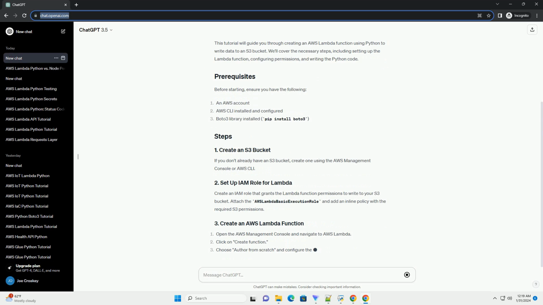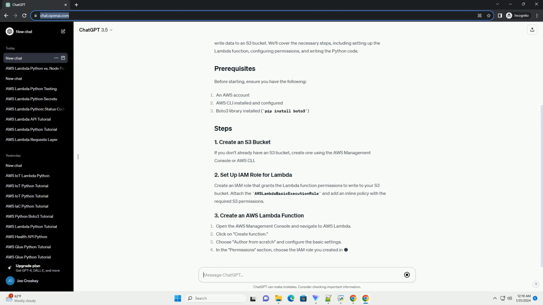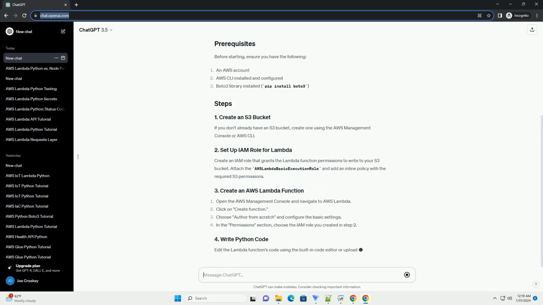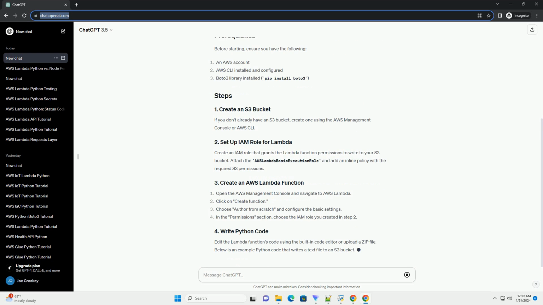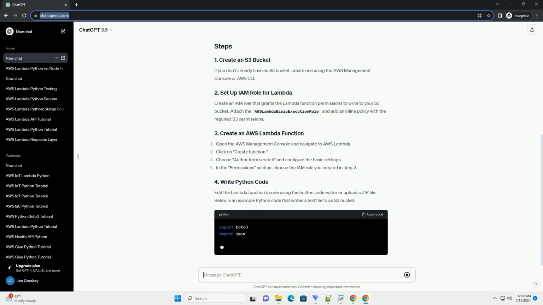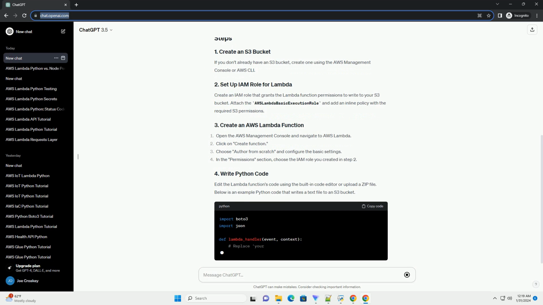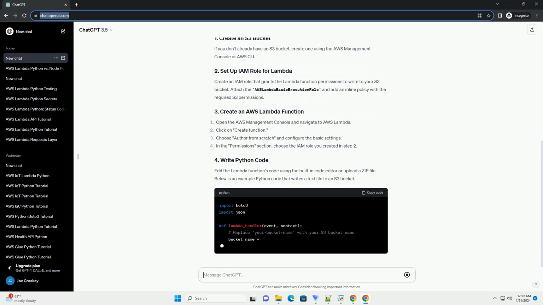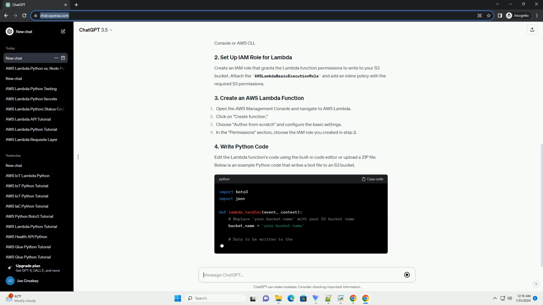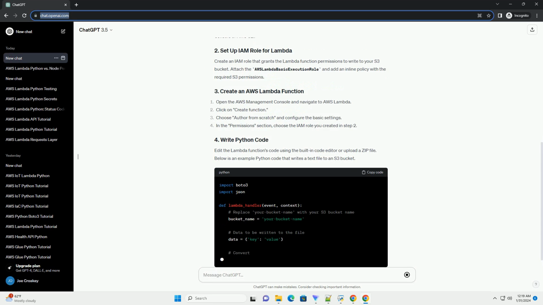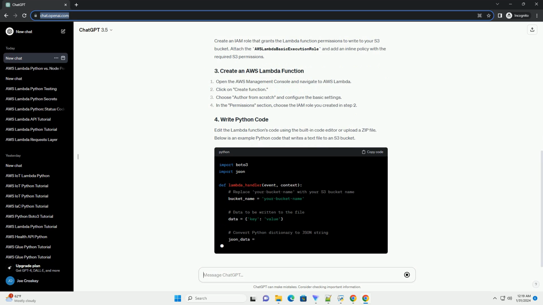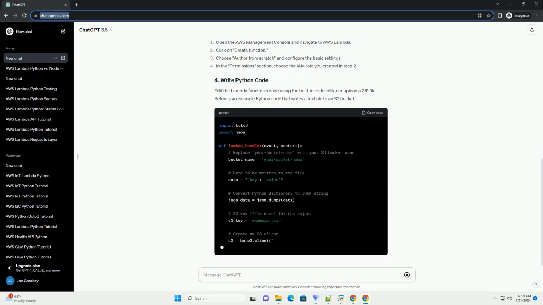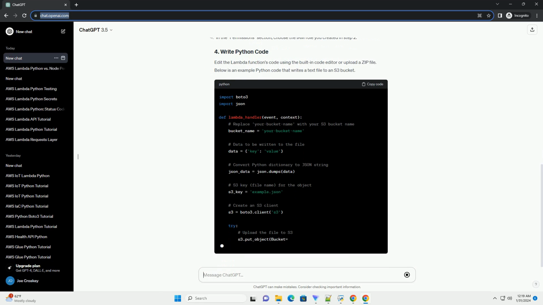Before starting, ensure you have the following. If you don't already have an S3 bucket, create one using the AWS Management Console or AWS CLI. Create an IAM role that grants the Lambda function permissions to write to your S3 bucket. Attach the AWS Lambda basic execution role and add an inline policy with the required S3 permissions.